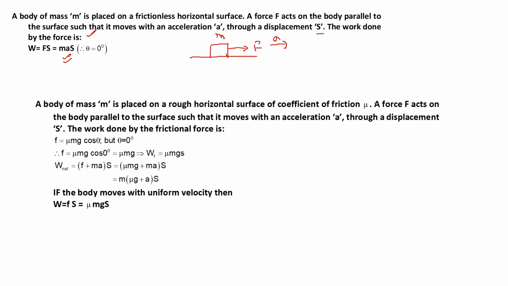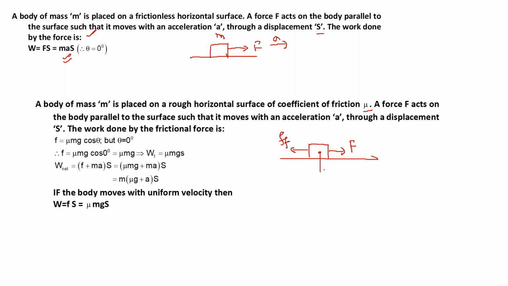In the same way, students, a body of mass m is placed on a rough horizontal surface of coefficient of friction mu. A force F acts on the body parallel to the surface such that it moves with the acceleration a through a displacement s. The work done by the frictional force, students. If force is applied in this direction, then the force of friction will be in this direction. Work done by friction.